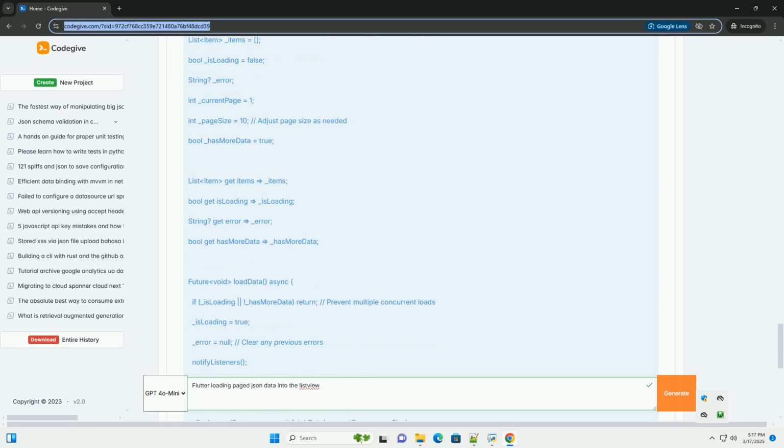This detailed tutorial provides a solid foundation for building a Flutter app that efficiently loads paged JSON data into a ListView. Remember to adapt the code to your specific API and data model. Good luck.